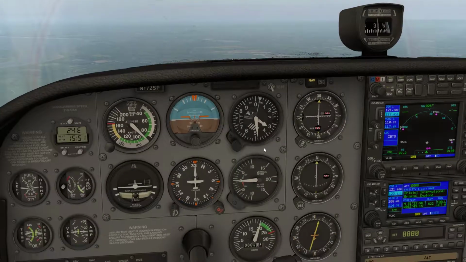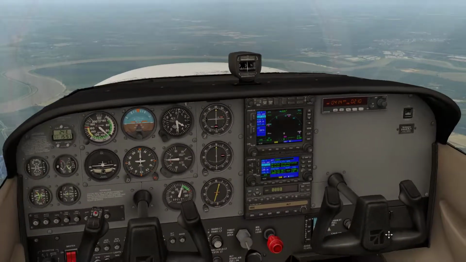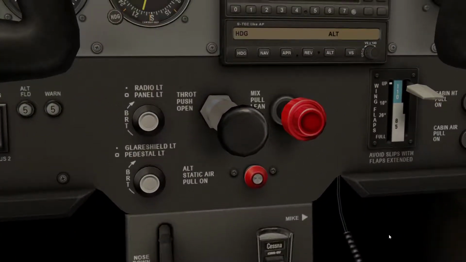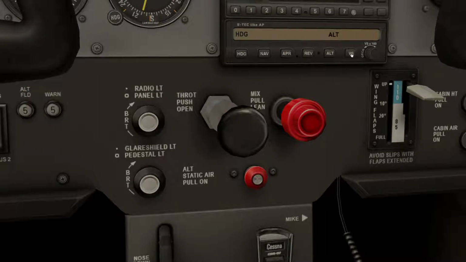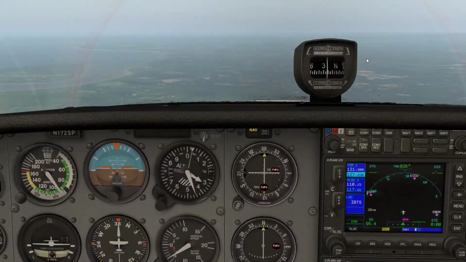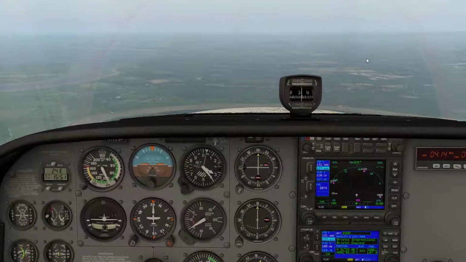So what we'll do is let's just descend a little bit more. Just to descend again, as I said, click on vertical speed and rotate the wheel to the left and take it up to 500 feet per minute in our descent, and there we are. We're now starting to descend again.